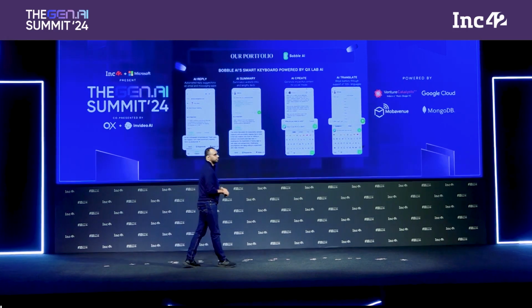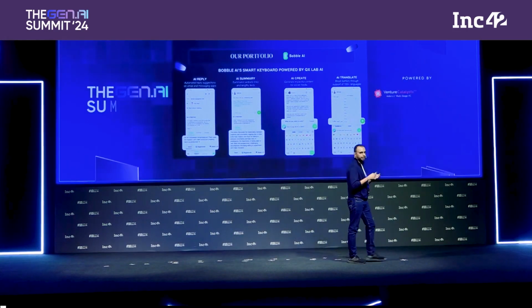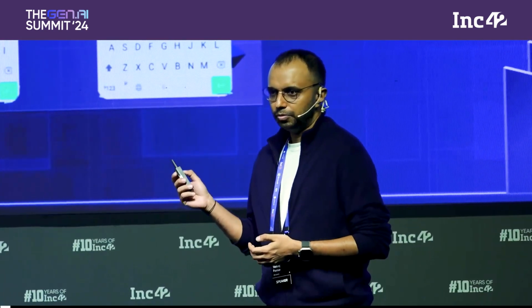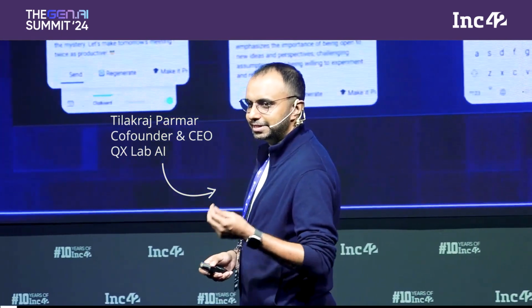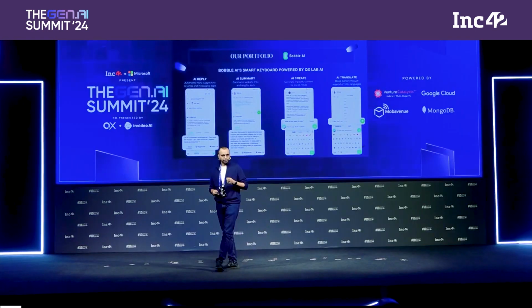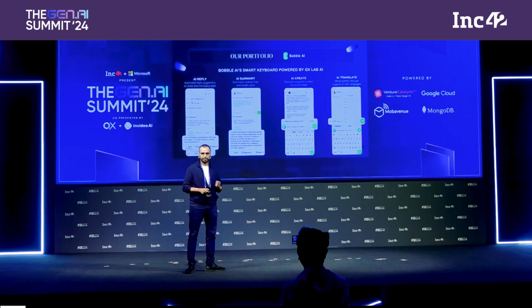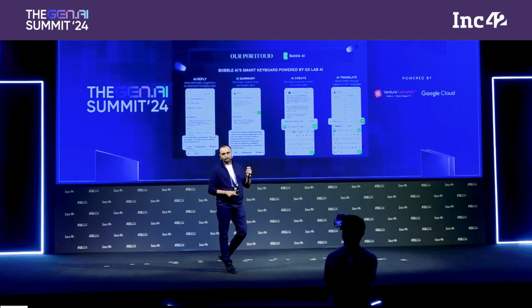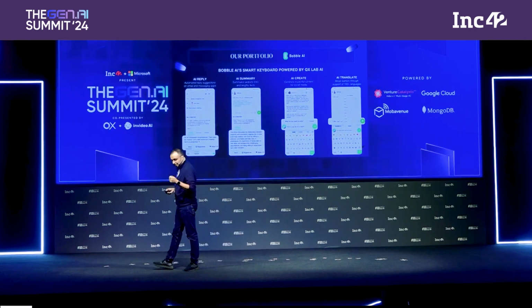Being a foundation model, the most important thing is our partnership with companies, so that we can create use cases for them, right? One of the biggest use cases is Bobble, which is a keyboard, the largest keyboard that we have in India. Just to put some numbers on it, they have 30 million active users daily. That means they have almost 100 million users on their platform, and they have 7 billion conversations happening in 1 month, right? Now, how QX is helping them get into the AI part of it using the keyboard.